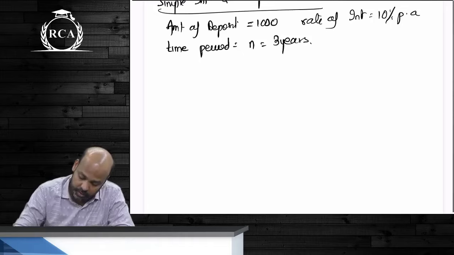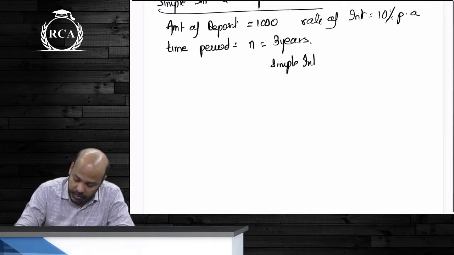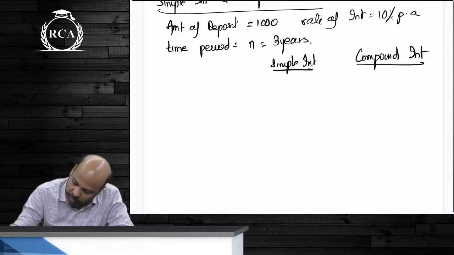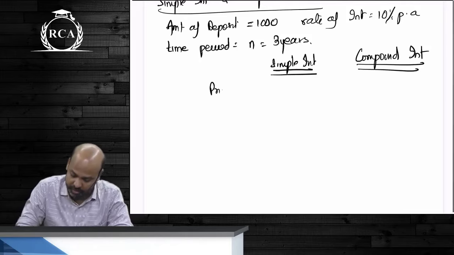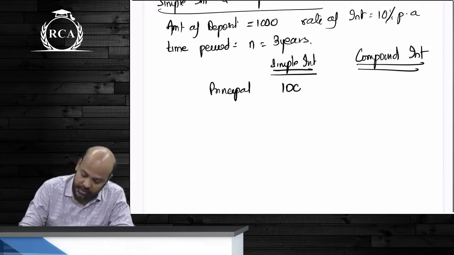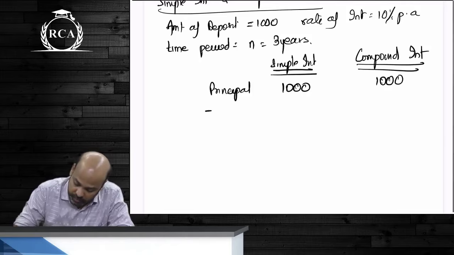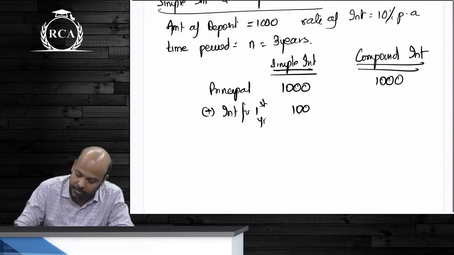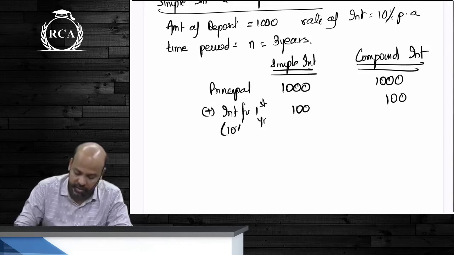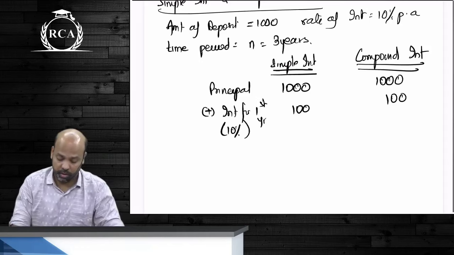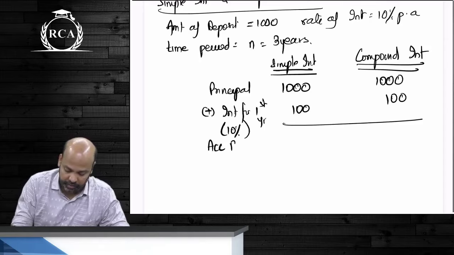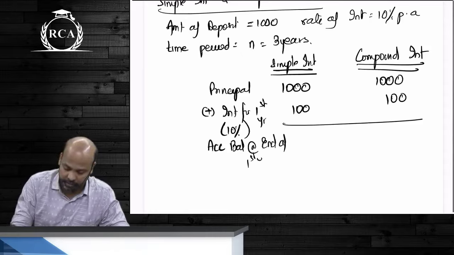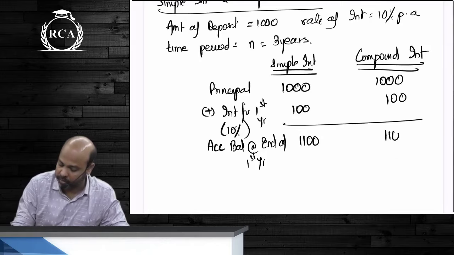I know you know all of this, guys, but it's okay to write it again. We'll be redoing all of this in CA final also. The amount of principal is 1000. Interest for the first year: whether it is simple interest or compound interest, it does not make a difference. In the first year, it will be 10% of 1000 only. The accumulated balance at the end of the first year would be 1100 in both cases.